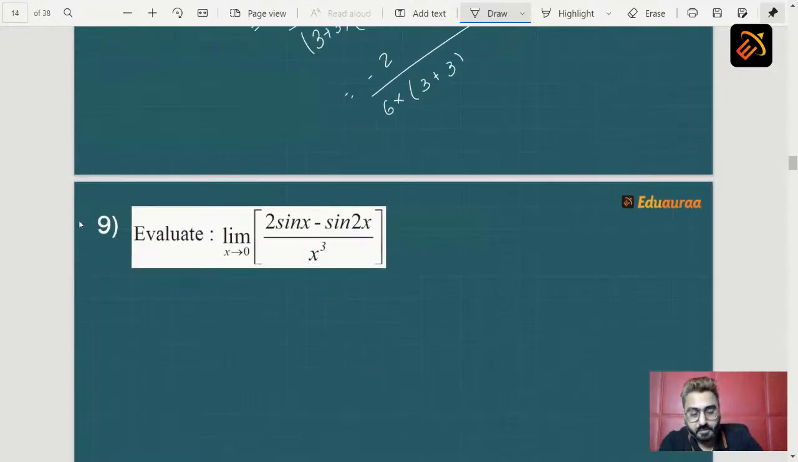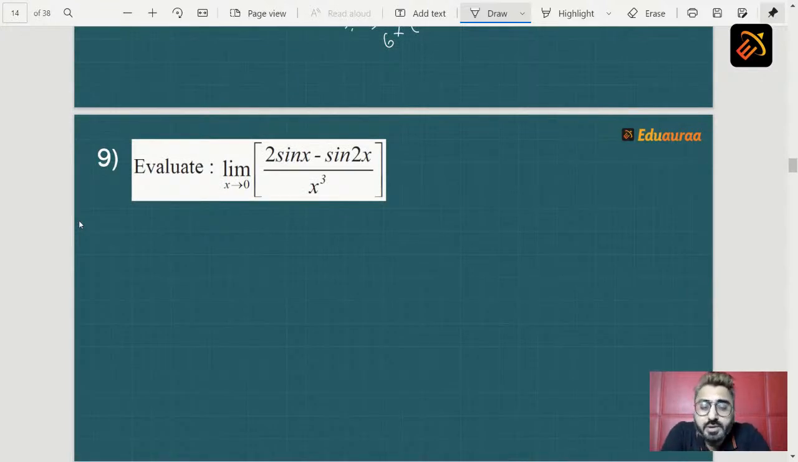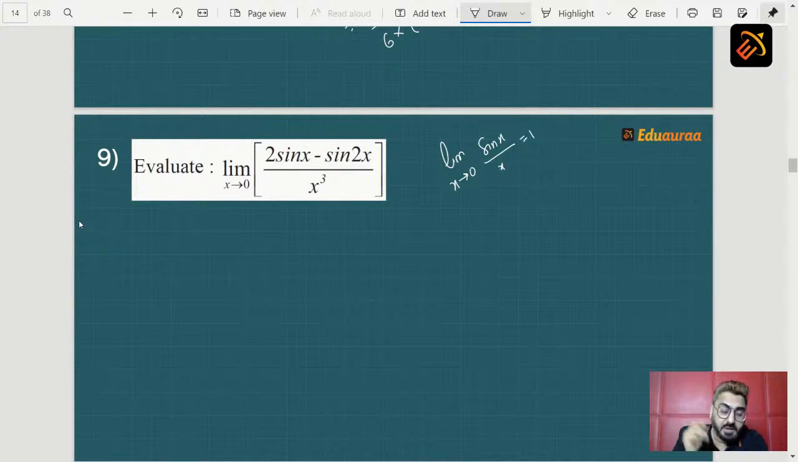And our next question is, evaluate limit x tending to 0, 2 sin x minus sin 2x upon x cube. Now students, the trigo part. So what you have to do is, looking at this, do you remember any limits formula connected to trigo? Yes, that formula was limit x tending to 0 sin x upon x is equal to 1. What is the condition to apply that formula? So the condition to apply that formula is limit x tending to 0 should be there, x should be in radians, which is in the angle, and both x should be same. If these three conditions match, you can directly apply the formula.